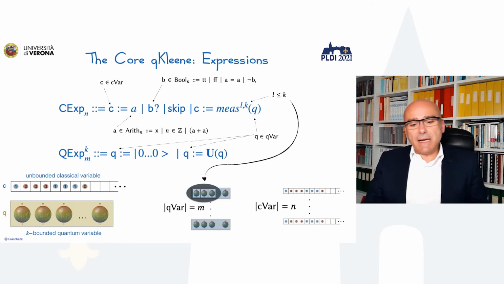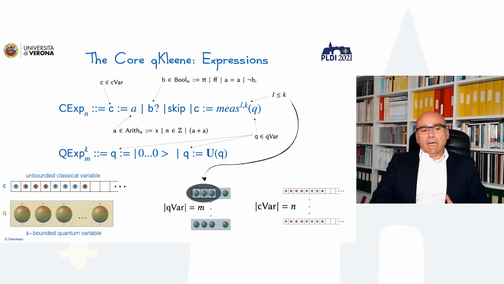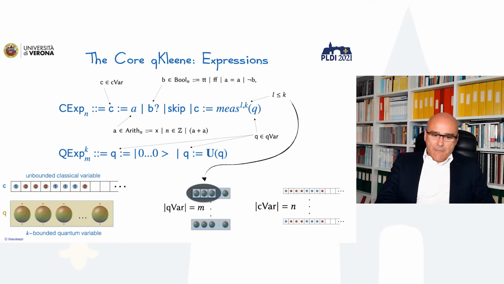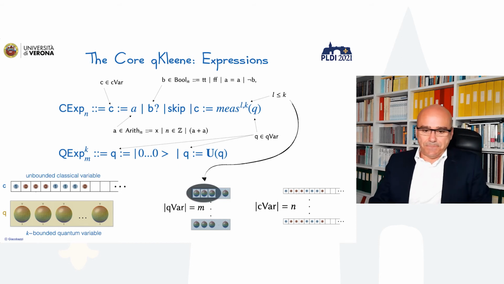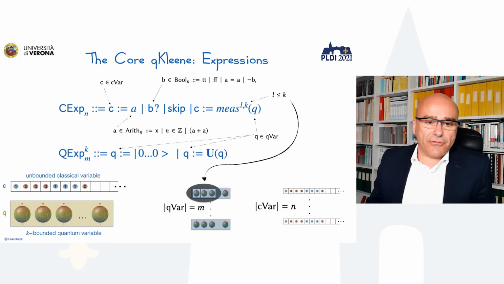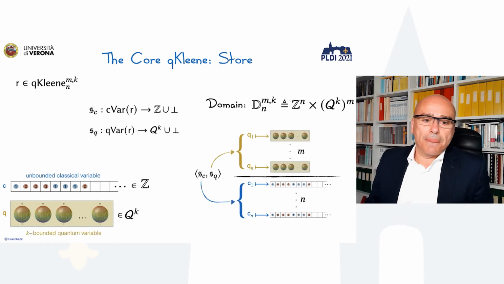So basically the memory is split in classical unbounded variables, which is unbounded registers, and bounded by k quantum variables, which is a register of k quantum bits. The idea of measure is that we can measure part of that register, namely, for instance, just measuring the first three elements of the variable that we are considering. This is the structure of the basic expressions.